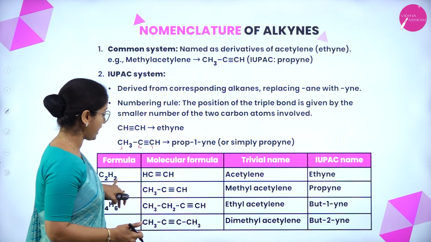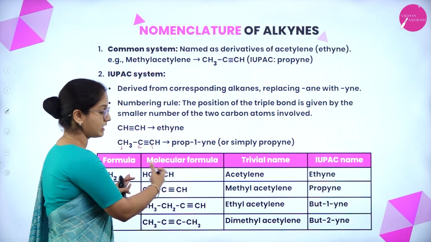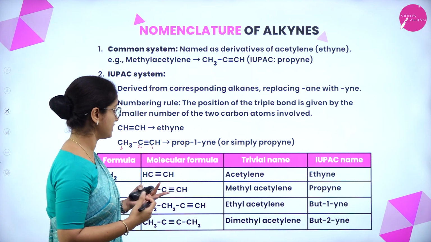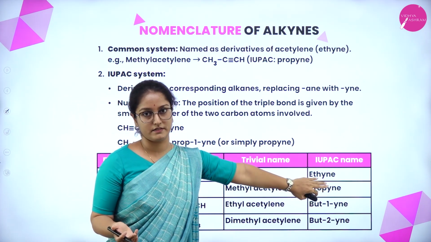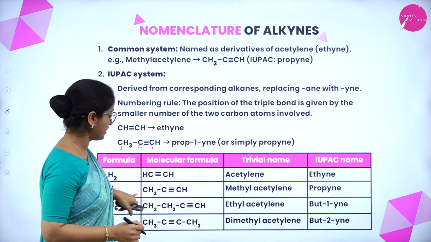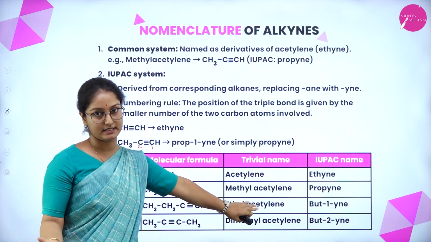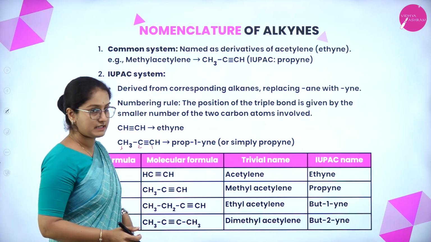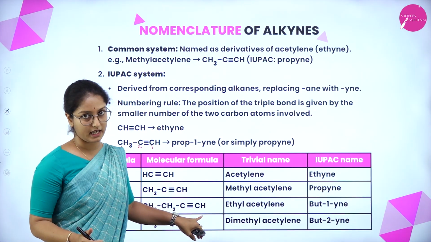The formula C2H2 has the structure C triple bond C, and the remaining hydrogens are added to each carbon, satisfying the tetravalency of carbon. The trivial name is acetylene and the IUPAC name is ethyne. The formula C3H4 is CH3C triple bond CH, and the name is methyl acetylene and the IUPAC name is propyne. The C4H6 compound is CH3CH2C triple bond CH.